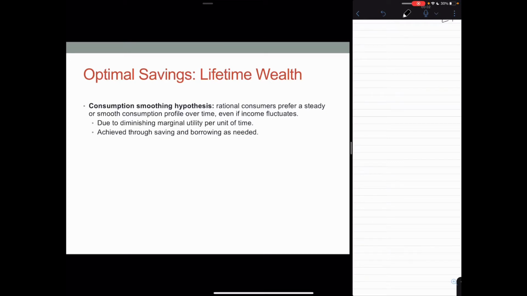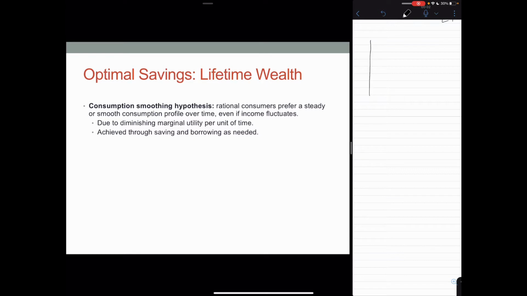In addition to the interest rate, consumption and saving choices depend on expected lifetime wealth. To understand this, we'll begin with a hypothesis called consumption smoothing, which states that rational consumers prefer a steady or smooth consumption profile over time, even if income fluctuates over time.